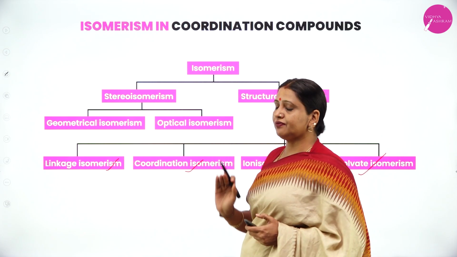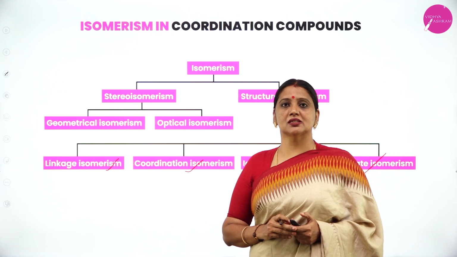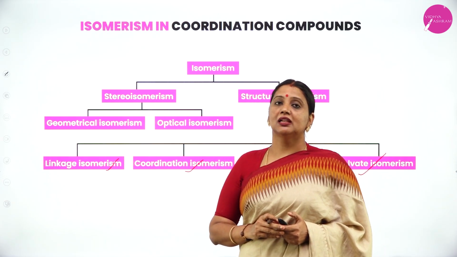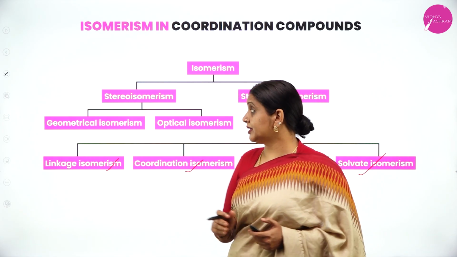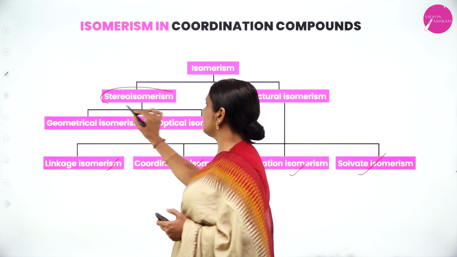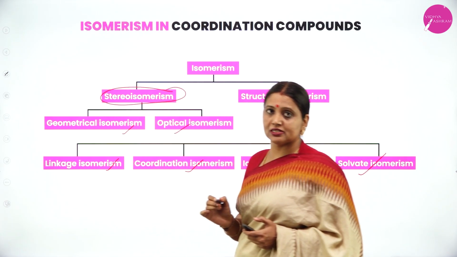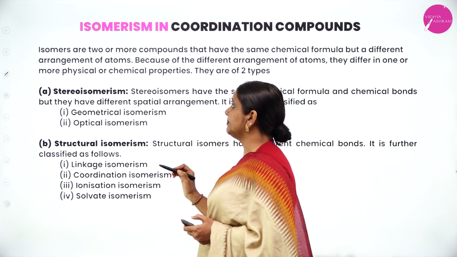What are the four types of isomerism under structural isomerism? Ionization isomerism, linkage isomerism, hydrate isomerism, and coordination isomerism. Under stereoisomerism, we have two types: geometrical isomerism and optical isomerism.